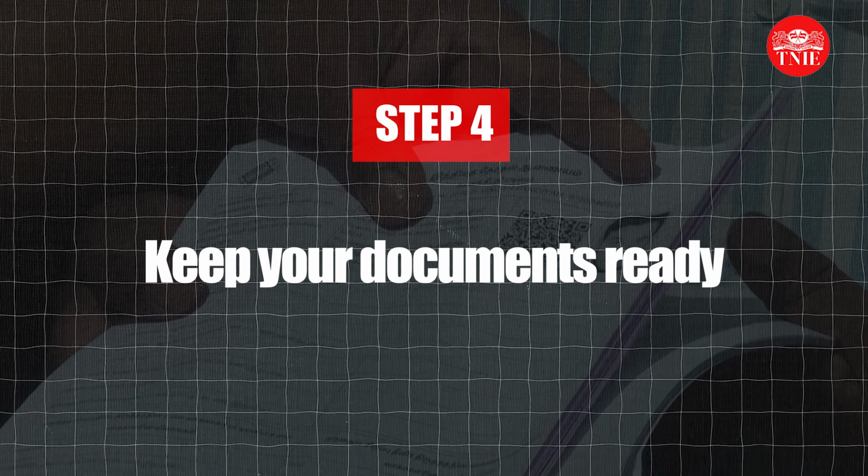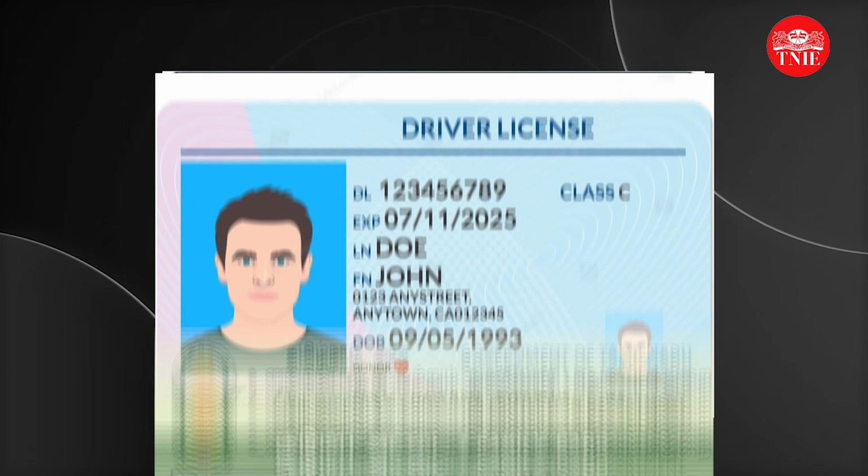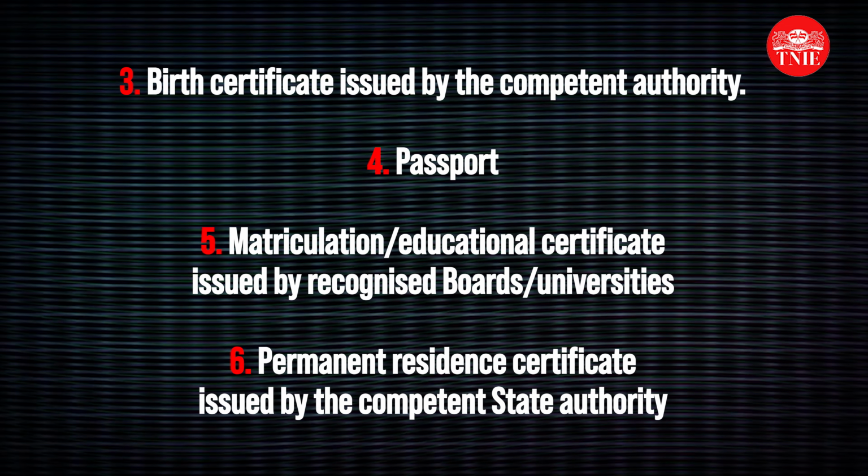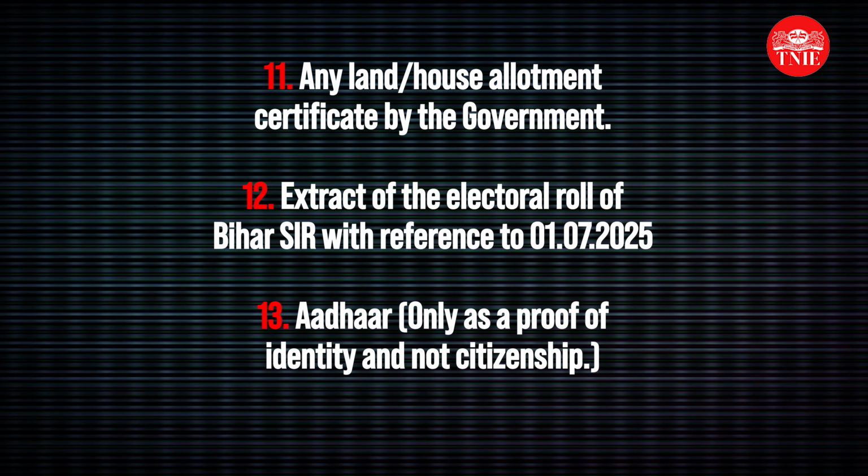Step number 4. Keep your documents ready. If you are unable to trace your own name or your relatives in the past SIR, you have to show documents that prove your eligibility to remain in the rolls. You will be asked to produce the documents after the draft roll is published on December 9th. Keep one or more of the following documents ready.